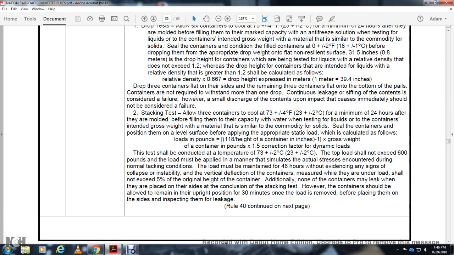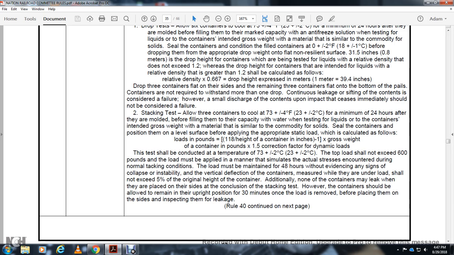All 3 containers cooled to 73 plus or minus 4 degrees for a minimum of 24 hours, molded before filling to capacity with the testing liquid and intent with the gross weight of the material that is similar to the combined solid seal containers. Position them on a level surface before applying the appropriate static load for the calculated travel load, to impound with a 118 height of the container with the inches minus 1 and the gross weight of the container with a 1.5 correction factor for the dynamic load.